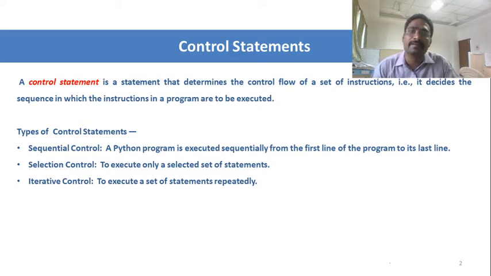Here we have three types of control statements: sequential control, selection control, and iterative control. In sequential control, a Python program executes sequentially from the first line of the program to the last line. Selection control executes only the selected set of statements, whereas iterative control executes a set of statements repeatedly.